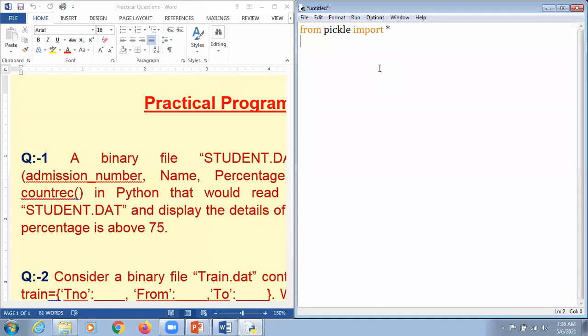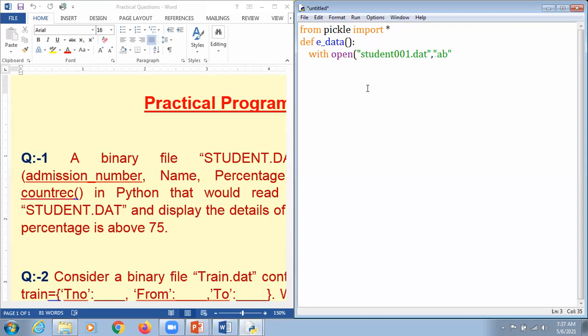We are going to create a first function, that is e-data. It means we are supposed to enter the data, because I'm going to elaborate all three functions: entering data, displaying data, and count record. This will be the exact function we are supposed to do. So we write with open, and the name of the file is student001, no issues with that. And we write the mode as AB.